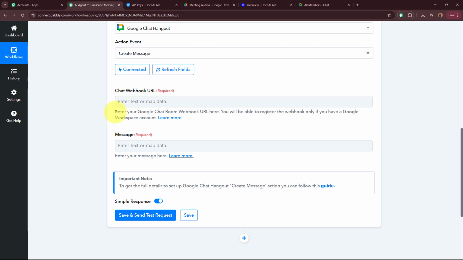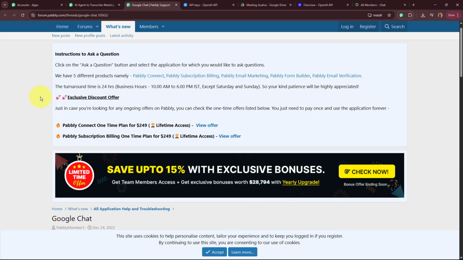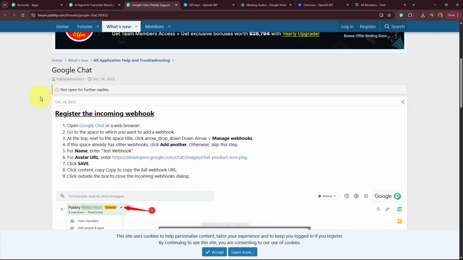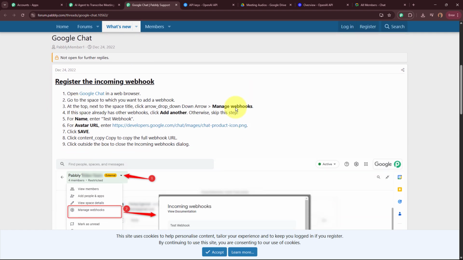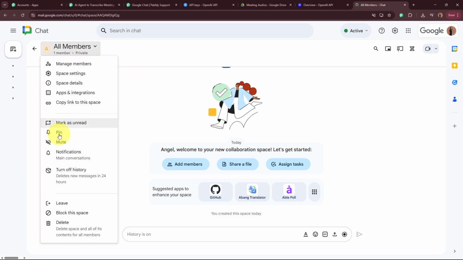For that, over here in the help desk, click on the hyperlink learn more right here. As I do that, I land on the help desk of the Pabbly Connect account. And if I scroll down over here, the steps are given below in order to generate your own chat webhook URL. Okay. Firstly, open the space that you have created. After opening the space, click on the name of the space right here. From the drop down, go to the apps and integrations section of your space right here.